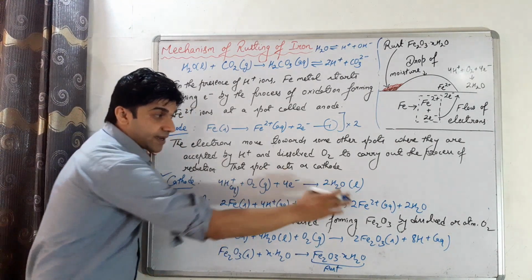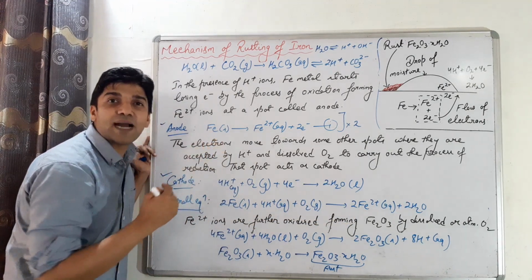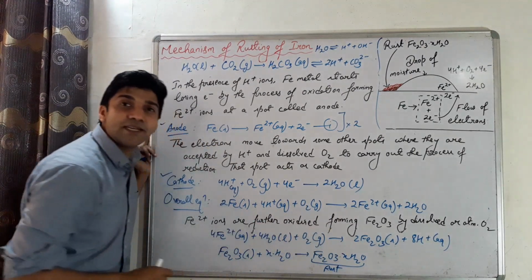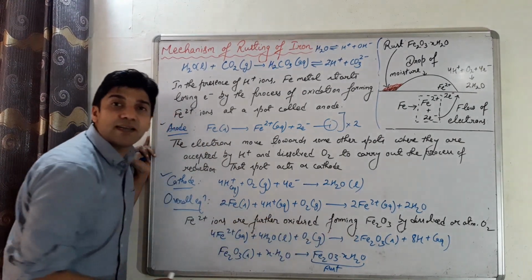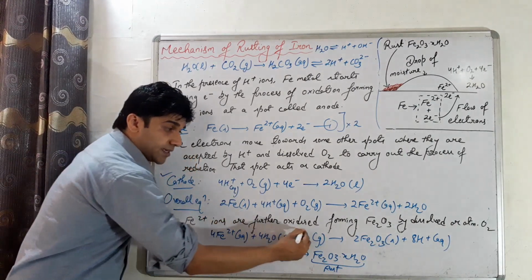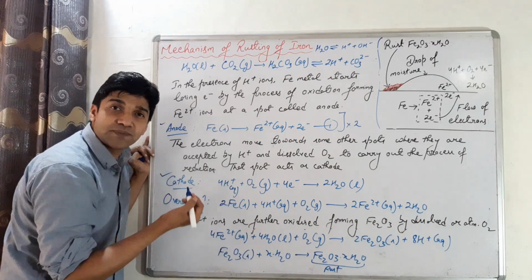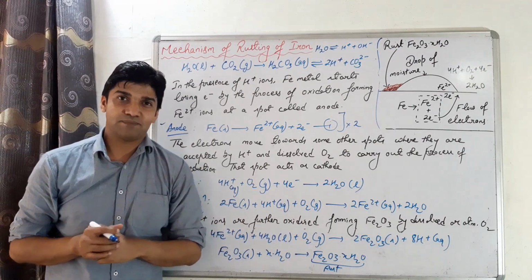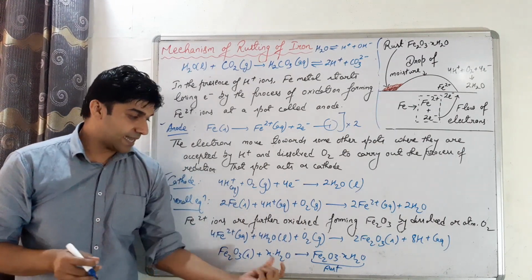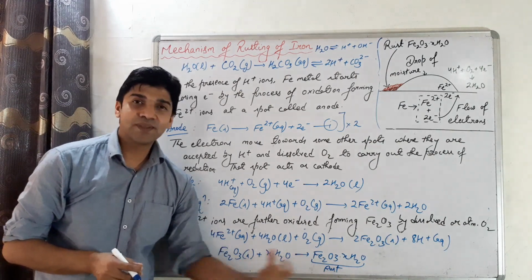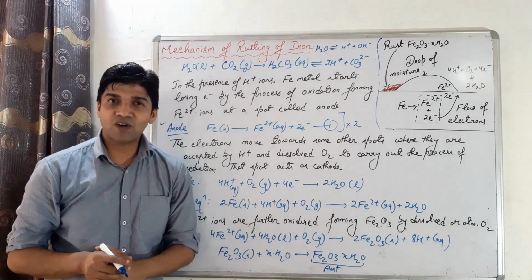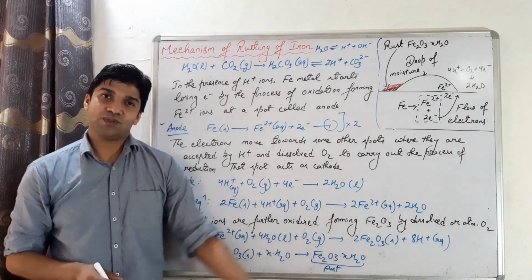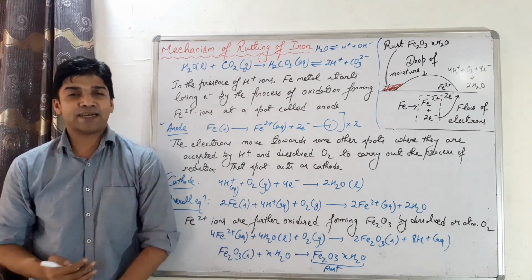Clear? Now these ferrous ions are further oxidized by the dissolved oxygen or by the atmospheric oxygen, forming ferric oxide. Ferrous से ferric state में जा रहा है, oxidation हो रहा है in the presence of dissolved or atmospheric oxygen, and these ferric oxide molecules are then hydrated by the process of hydration, X number of molecules of water to form rust. So what is the chemical formula of rust? It is Fe2O3·xH2O. Clear? तो ये है detailed mechanism.